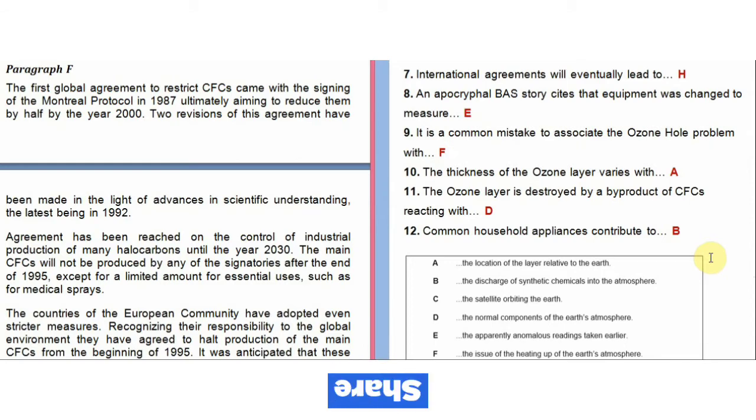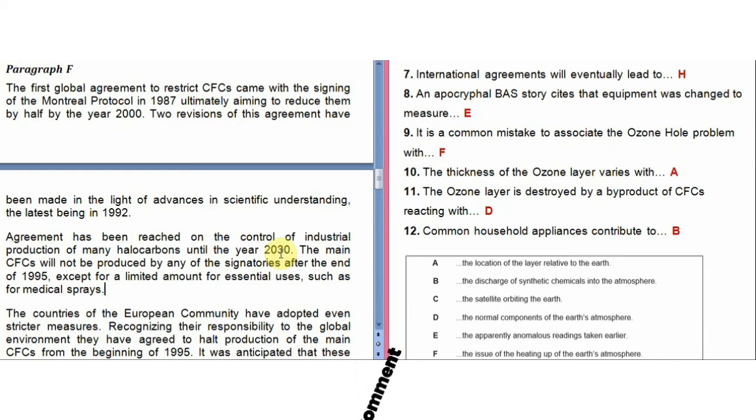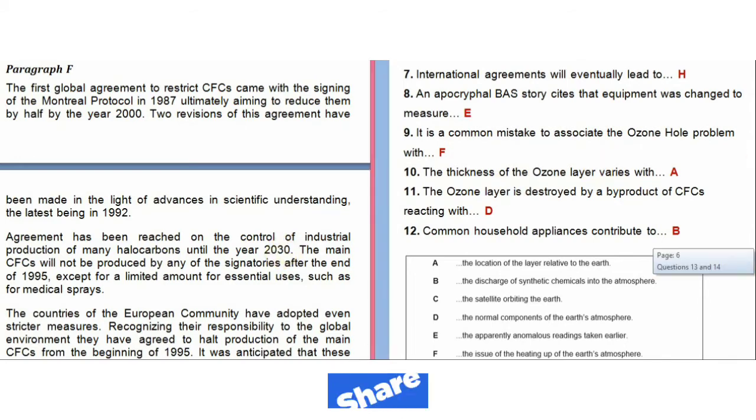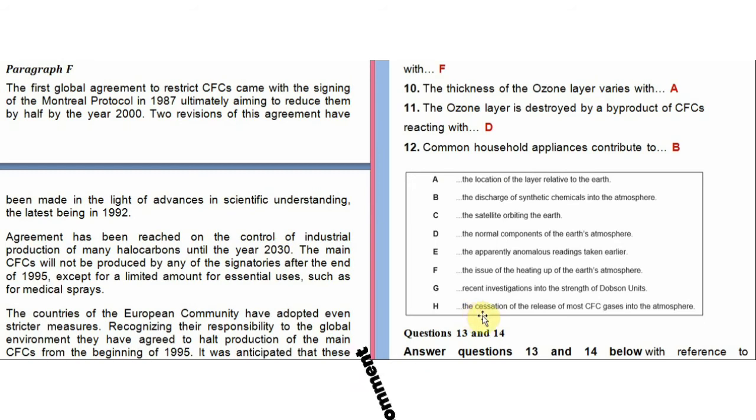From reading up to this, I can guess that it is the F paragraph, because in the last paragraph, F, they were talking about solutions. There they wrote about the agreements, protocols. So now let's see. The answer is H, and that option is the cessation of the release of most CFC gases into the atmosphere. The meaning of the word cessation is to stop. So the release of most CFC gases into the atmosphere will be stopped. Why would it be stopped? Due to the international agreements.